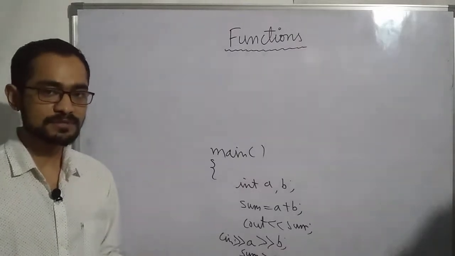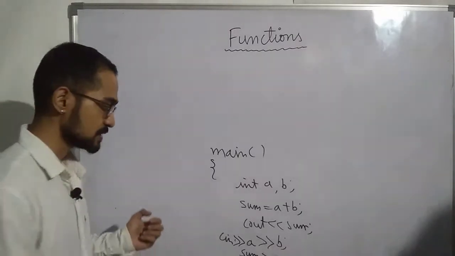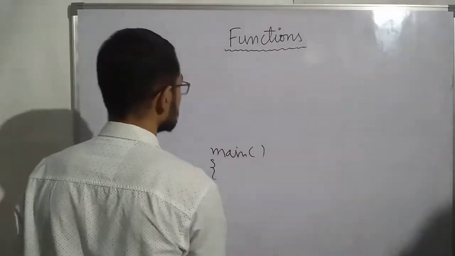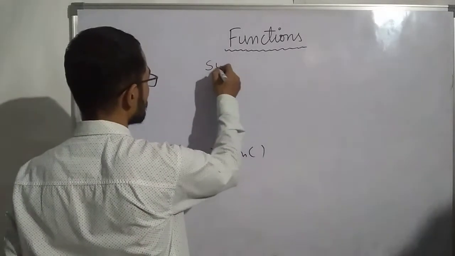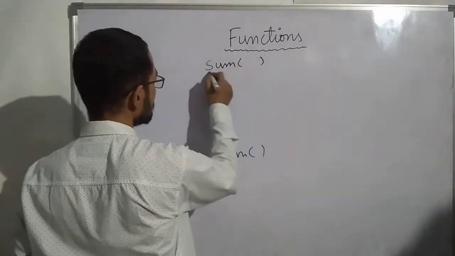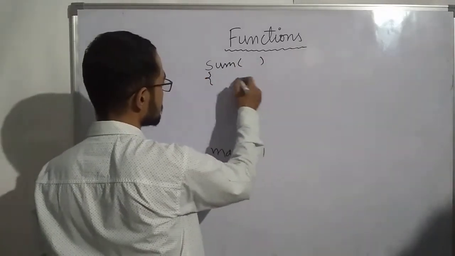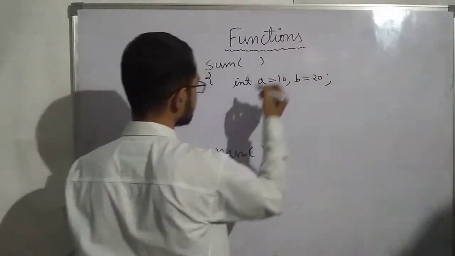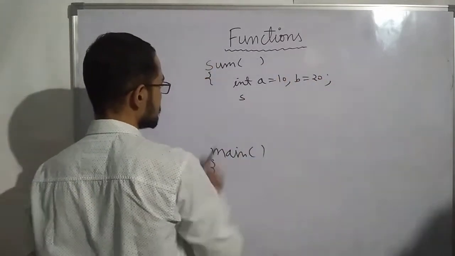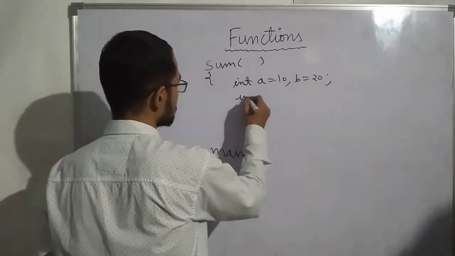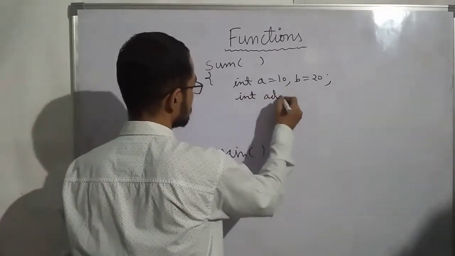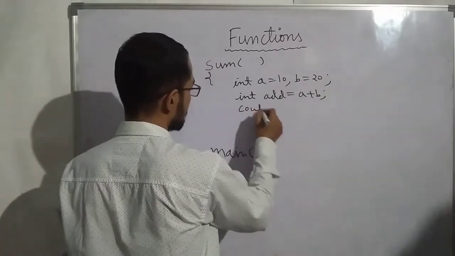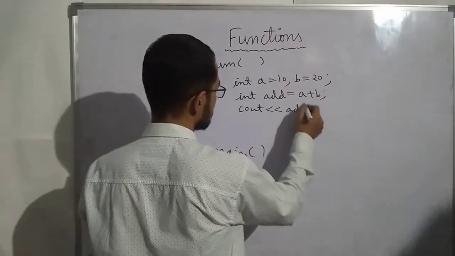So what we can do is create a function to avoid this situation. Suppose I have created a function to add two numbers. The function is called sum. Inside this sum I am taking int a equals 10 and b equals 20. Now I will take int add equals a plus b. Then you can print add, cout add.